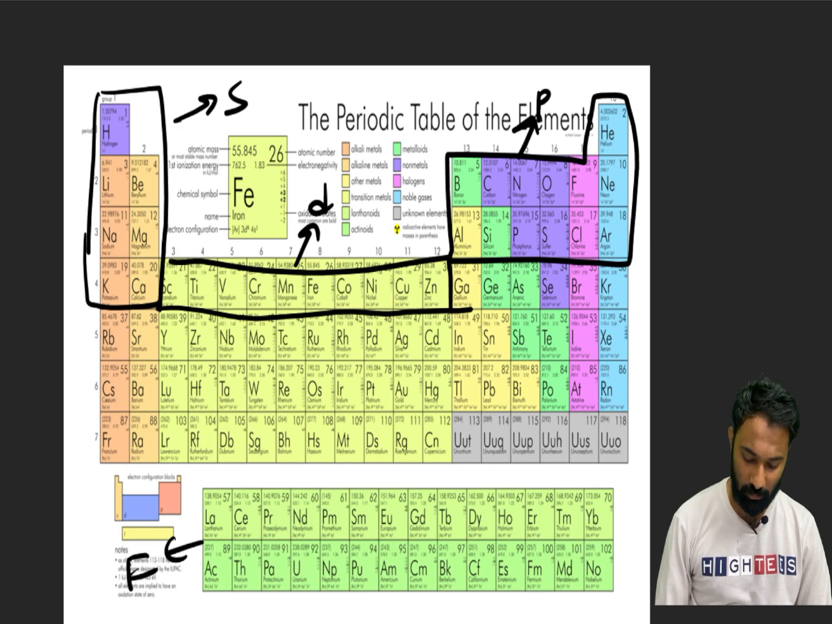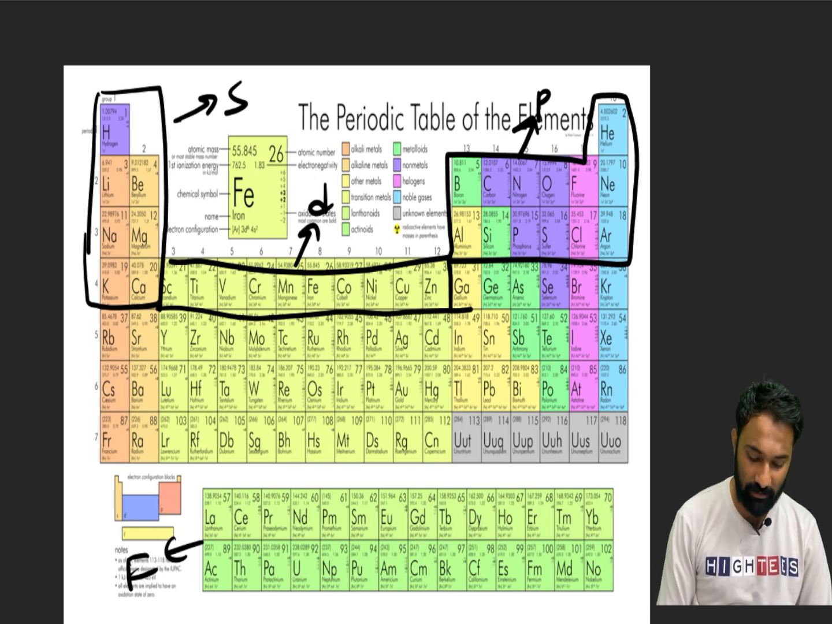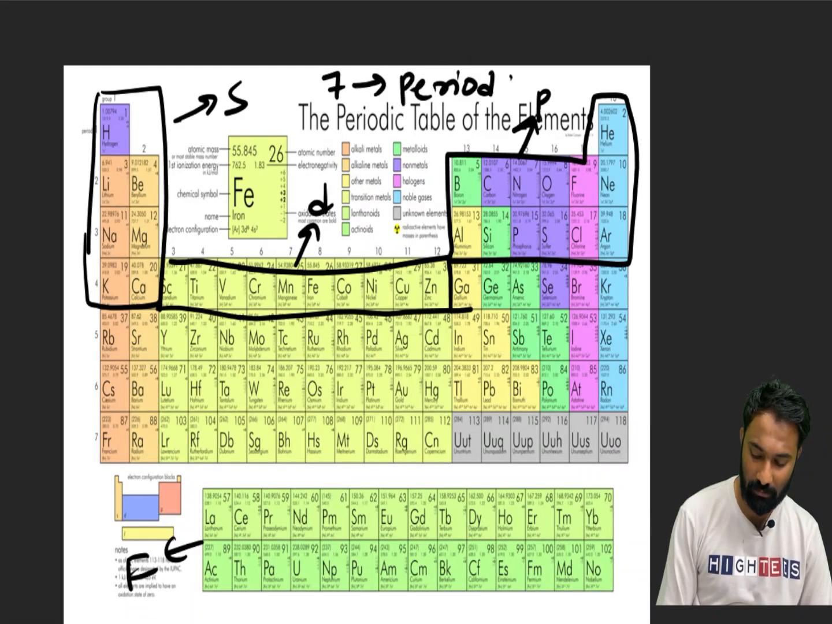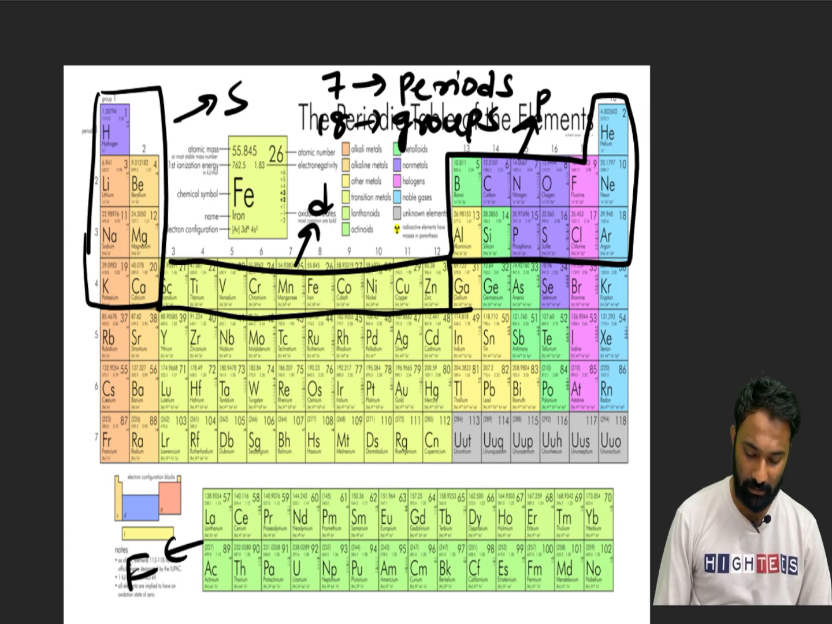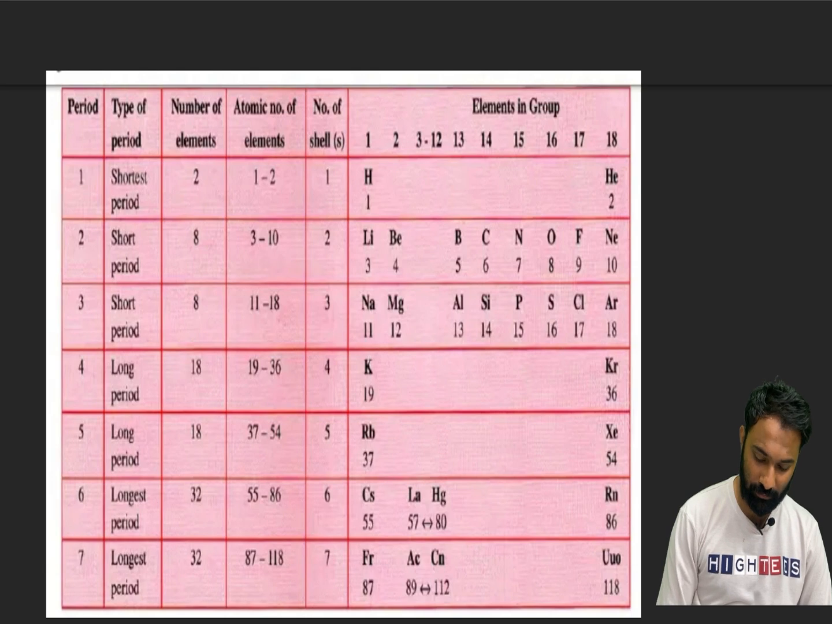Clear? Now, based on this, this periodic table has been divided into how many types? This periodic table has been divided into 7 periods and 18 groups. 7 periods and 18 groups, right? Now we'll see how this has been divided. First we are going to see about the periods.